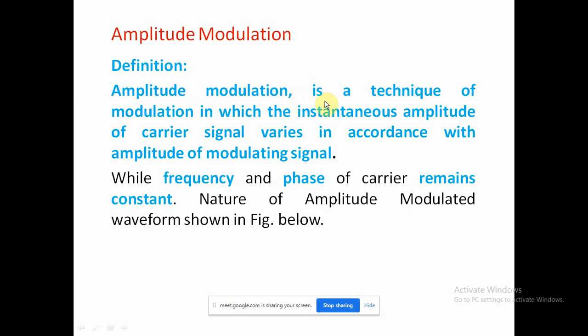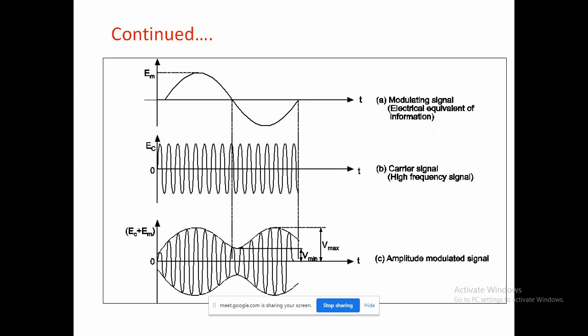See here also, it is a modulation technique in which the instantaneous amplitude of the carrier signal varies in accordance with the amplitude of the modulating signal, while the frequency and phase of the carrier remain constant. We'll see it in the figure also. Check the figure.